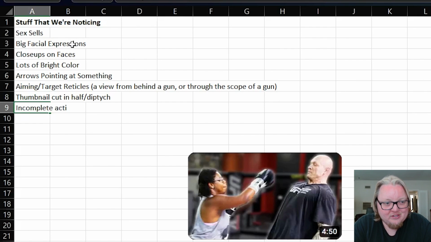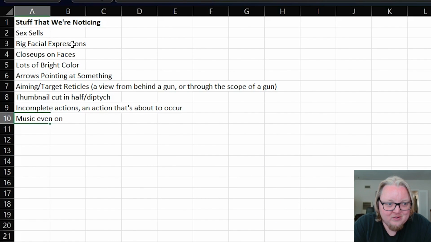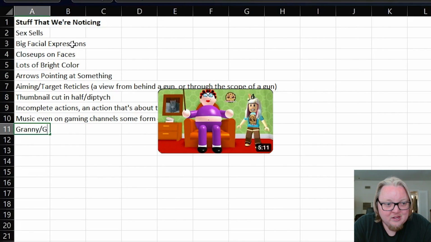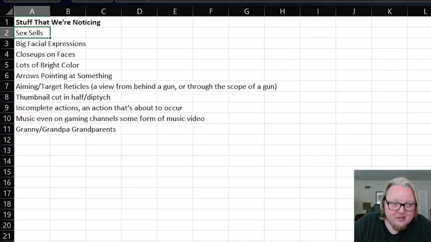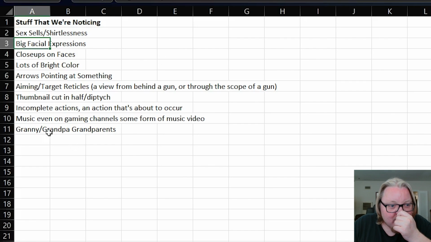So an action that's about to occur. Music, even on gaming channels, some form of music video. Granny, grandpa, grandparents, and then that's going to include shirtlessness on the sex sells part.